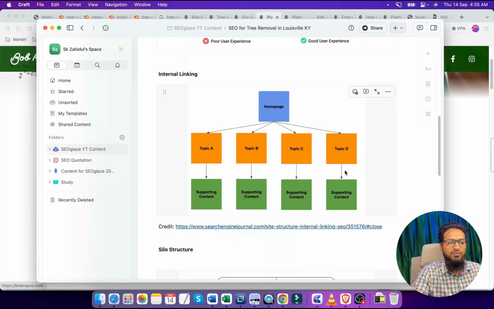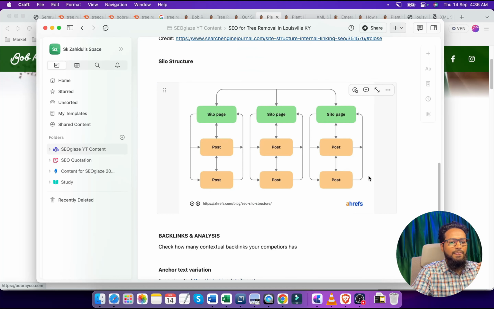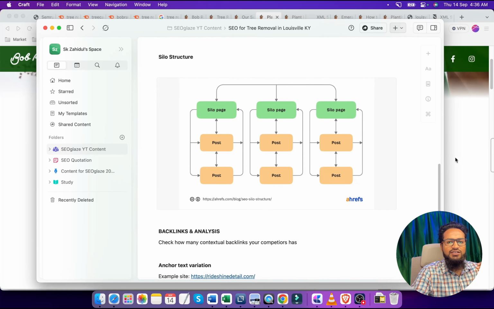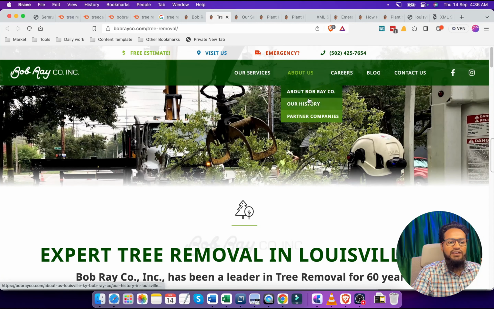So this is the example of how we can do interlinking. And now the silo structure. Silo structure is very important. Here you can see the service section. This company has mentioned different types of service in this section so that a visitor can easily know what pages the site has where they can find the different types of service information. And in the about section they can find different information for this particular company.